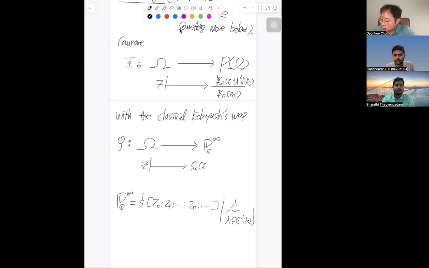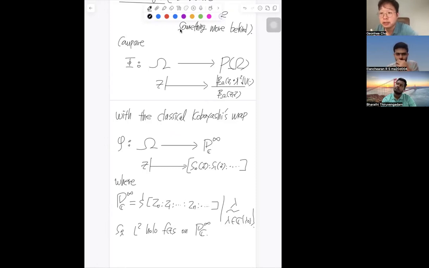So let me just write it down this way, where we have a definition of the infinite dimensional complex projective space. This is a complex manifold of dimension infinity, and this S of I is the L2 holomorphic functions on here, so that we can map each point to this. It is infinite dimensional, so we need to make sense of it so that we can map in this way.